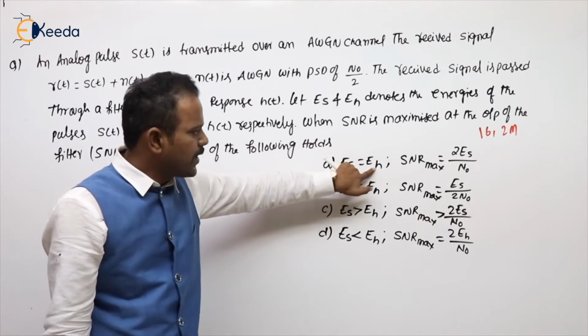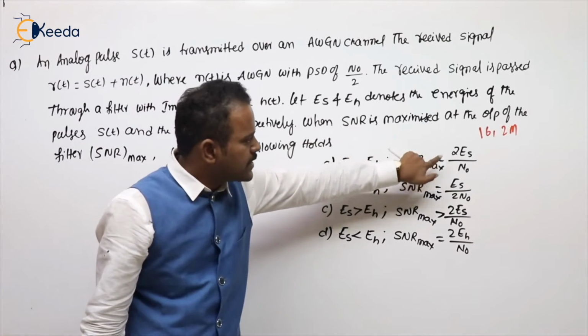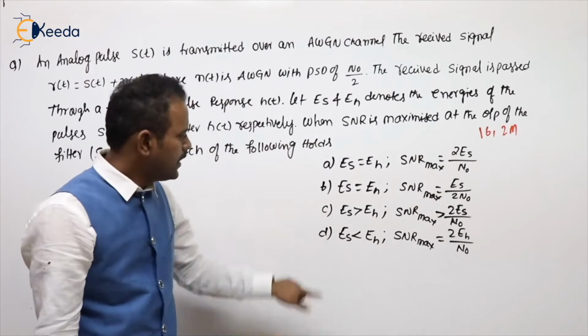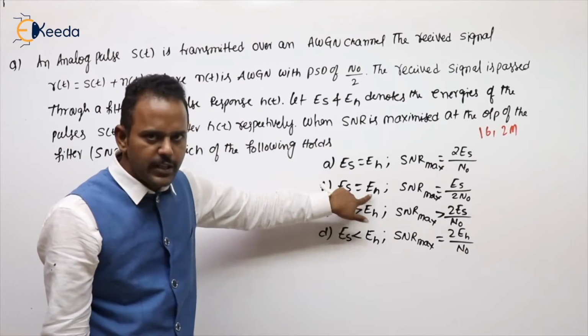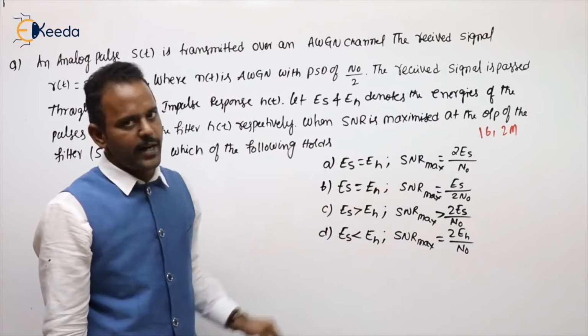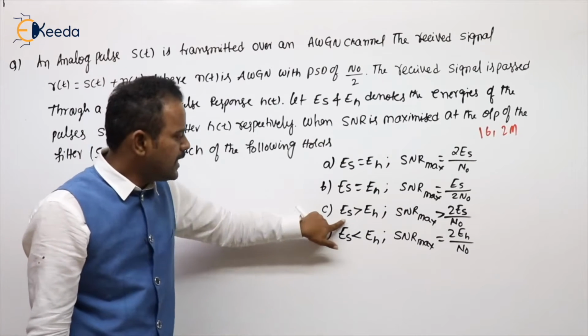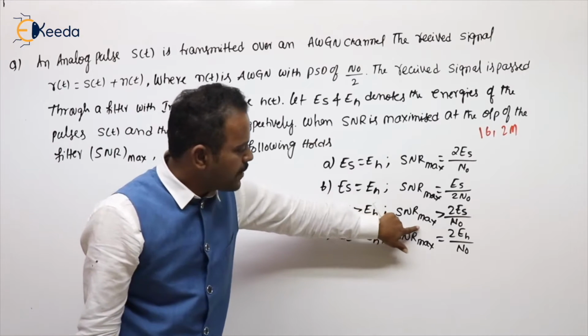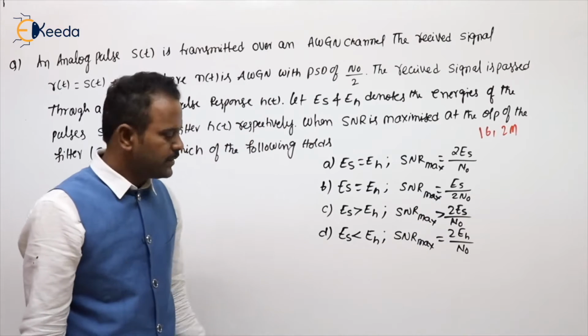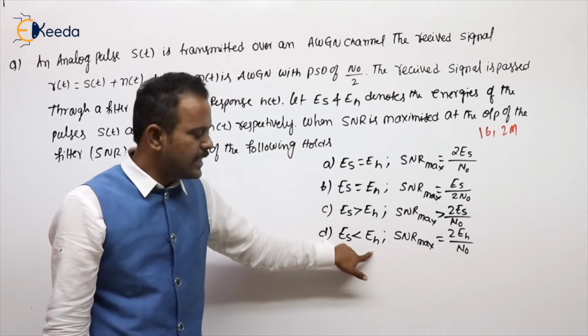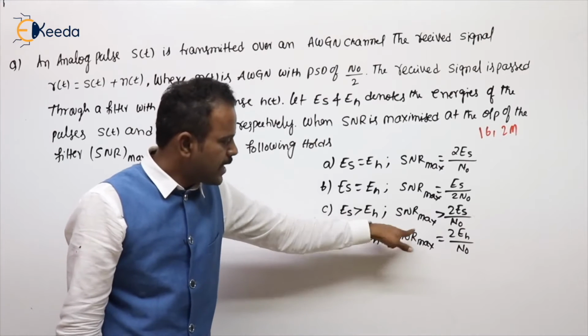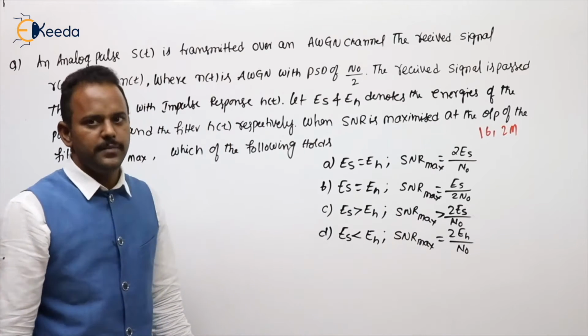Option A, Es equal to Eh, SNR max is 2Es by N0. Option B, Es equal to Eh, SNR max is Es by 2N0. Option C, Es greater than Eh, SNR max greater than 2Es by N0. Option D, Es less than Eh, SNR max is 2Eh by N0.